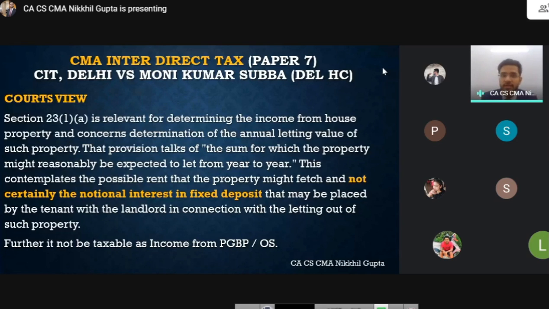Notional interest cannot be taxed for security deposit if it is notional in nature, in the absence of any express provision in law. So yes, this was the point which we were discussed during the week, and